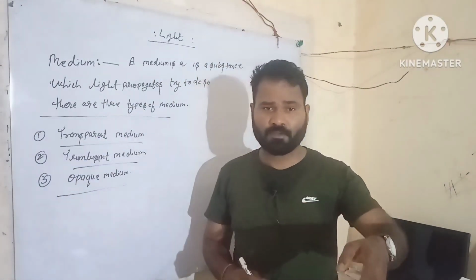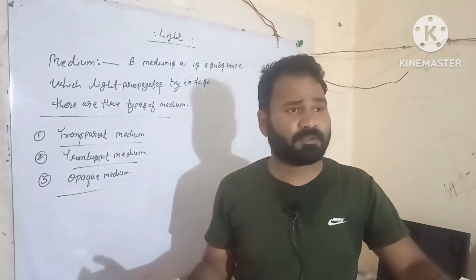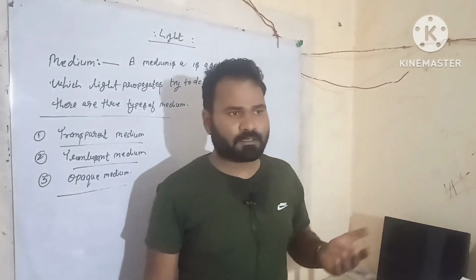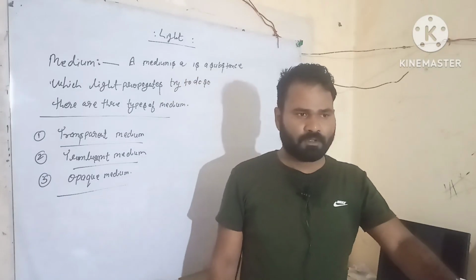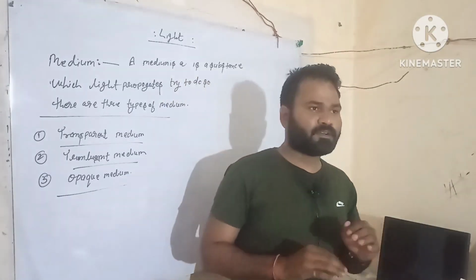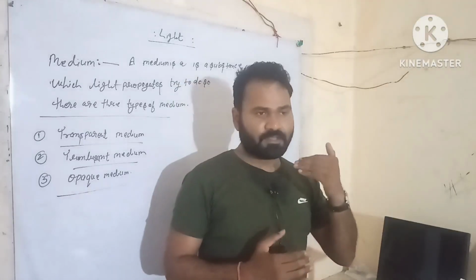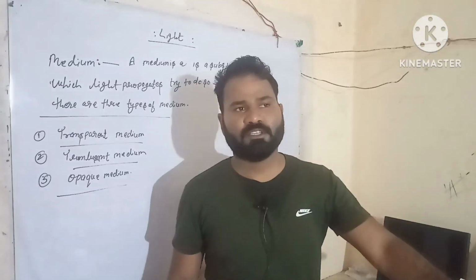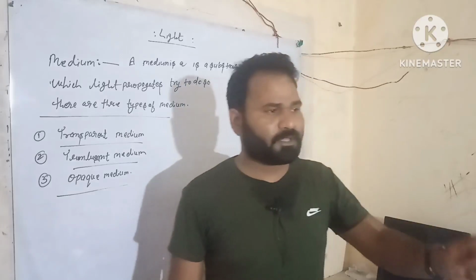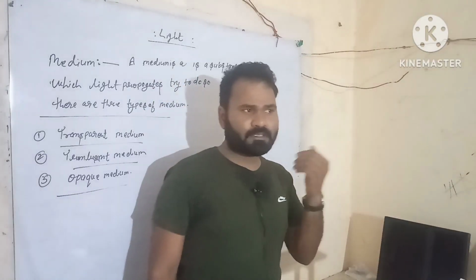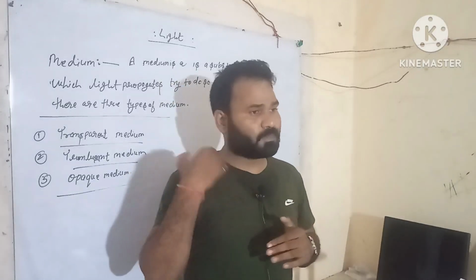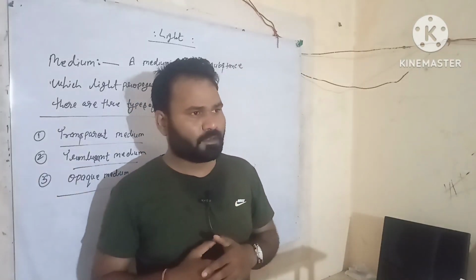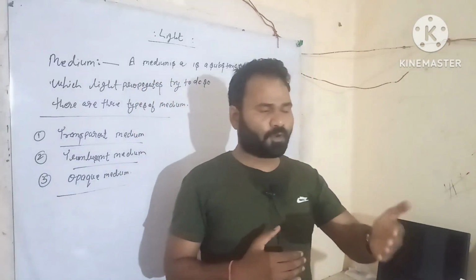What is the transparent medium? Examples are air, water, and glass; they are transparent mediums. In this medium the light totally passes through. In a translucent medium, some light passes through and some light is reflected or stopped on the other side.